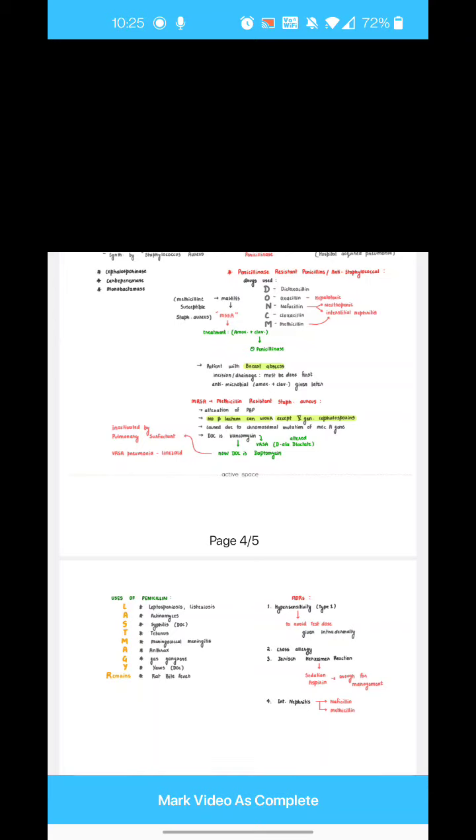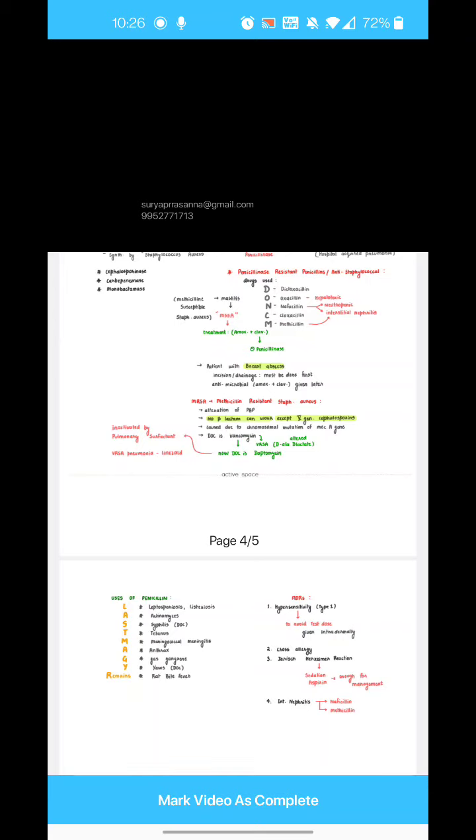So what is that minimum inhibitory concentration? It is the minimum amount of drug, that is antimicrobial, required to stop multiplication of 50% of bacteria. Suppose you incubate a bacteria in a plate, and they will multiply. To inhibit 50%, the minimum amount of antimicrobial that is required is called MIC. Similar to what we have discussed in general focus, MEC, minimum effective concentration per drug. Same thing here. This MIC should be achieved, then only the drug will work.